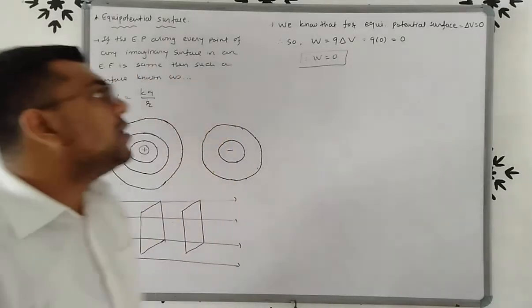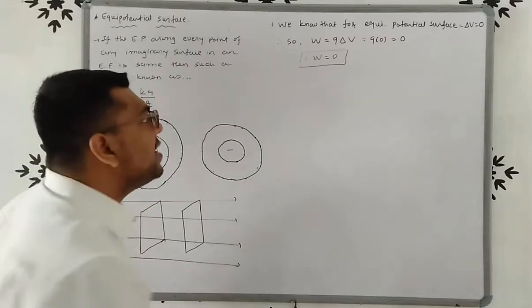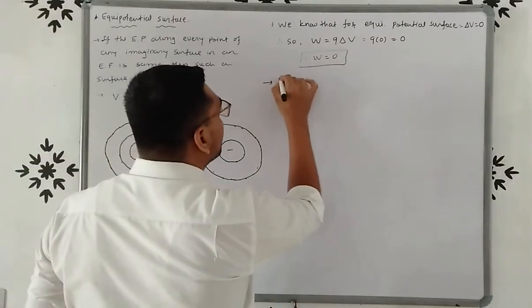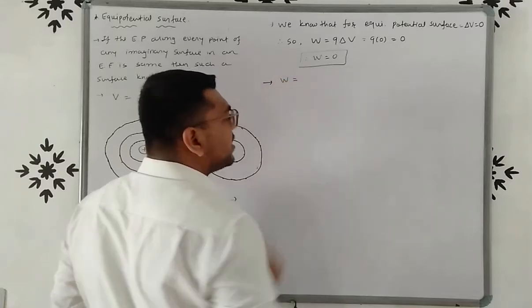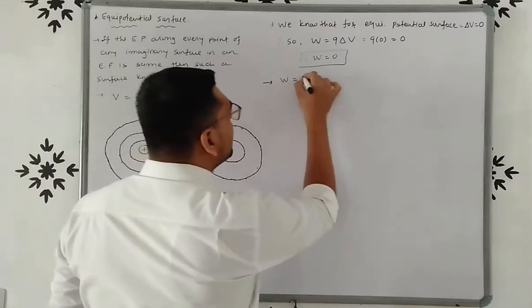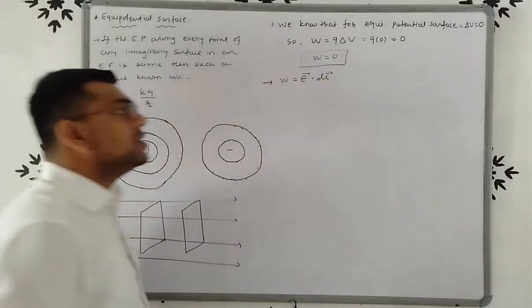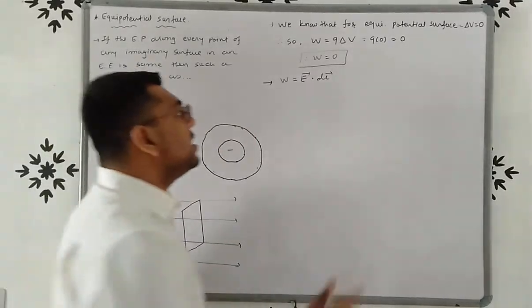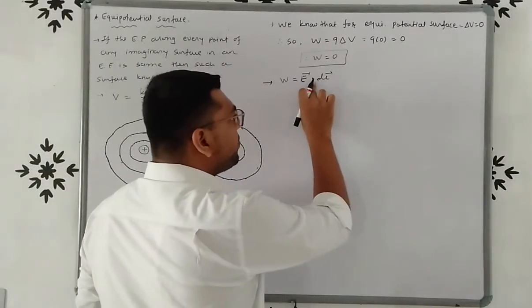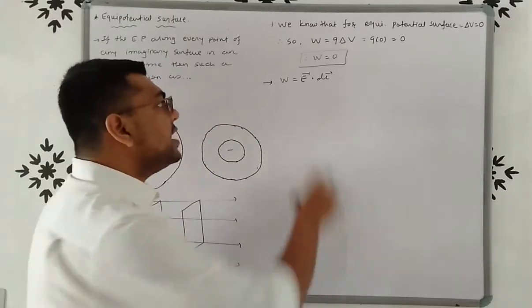Right? Now, if we want to define the direction of electric field, then once again we know the relation between work done and electric field. W equals vector E dot dl, right? So we know that W equals vector E dot dl. So this is the scalar product between E and dl.